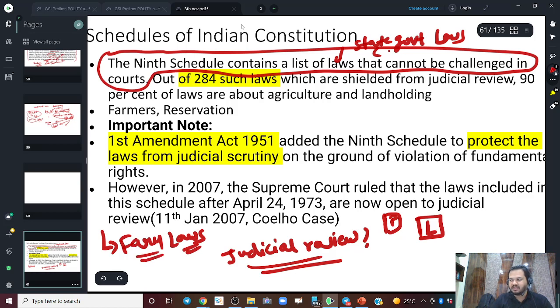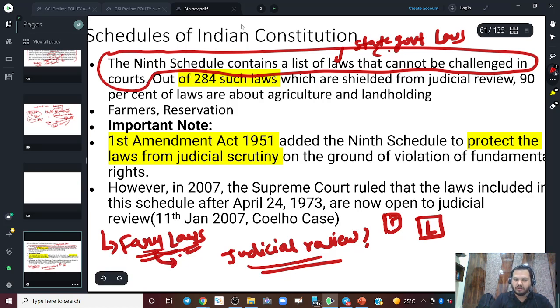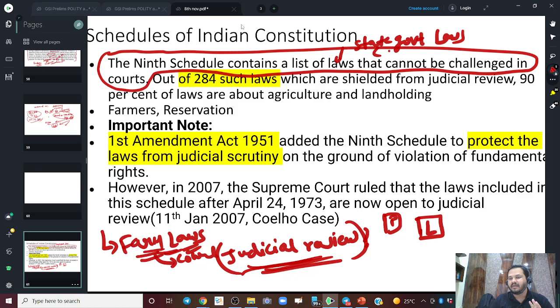A lot of states like West Bengal think that these laws are not in the domain of the central government, because agriculture is the domain of the state. We read in Schedule 7 that agriculture is part of the state list. So they went to court for judicial review. They asked the high courts and the Supreme Court to review this law, because they think it is not in line with our fundamental rights and the constitution, right? So the government tried to bypass this judicial review system.